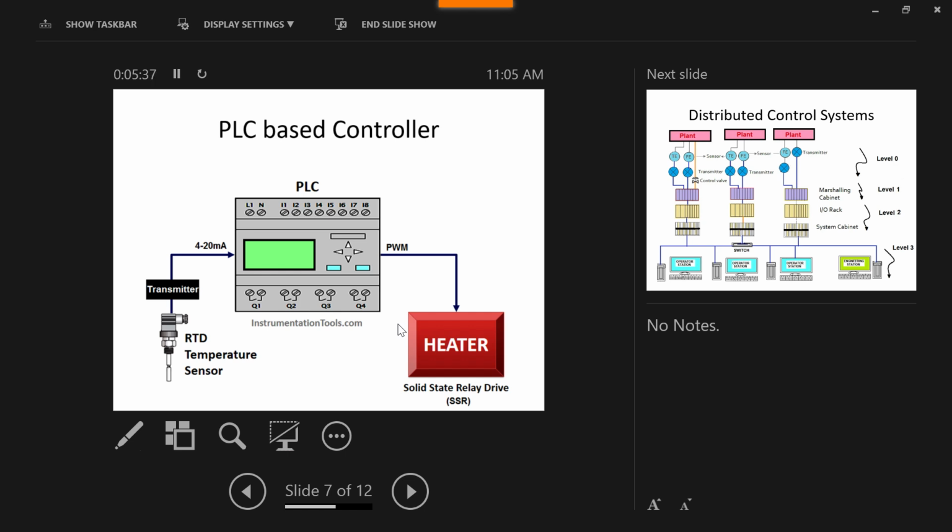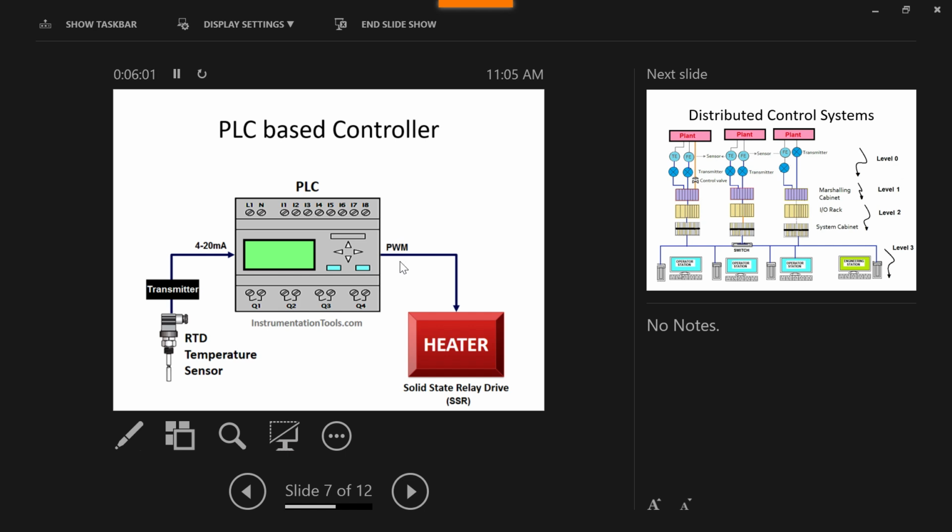One more thing: if you want to connect any switches or push buttons, they should be connected to the inputs, what I have shown here. Inputs, fine, like that. Similarly, I have shown here the PWM.